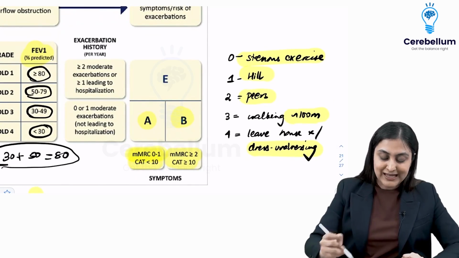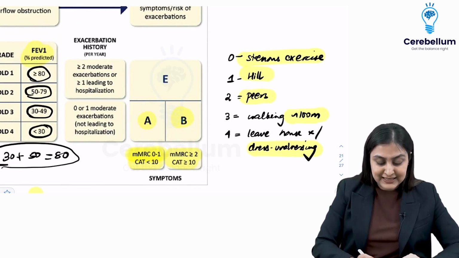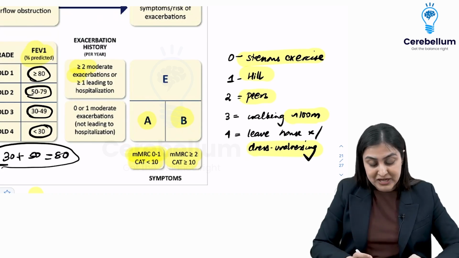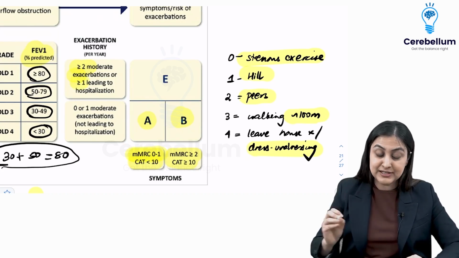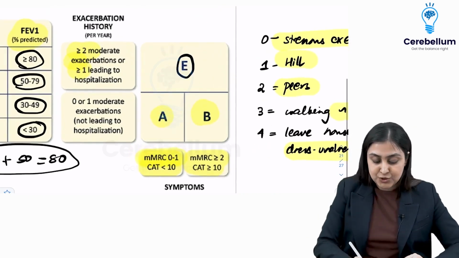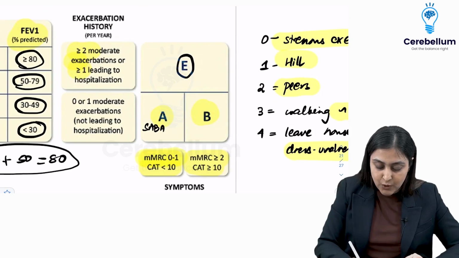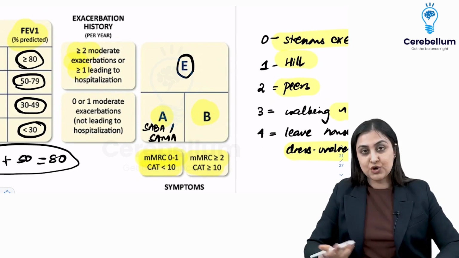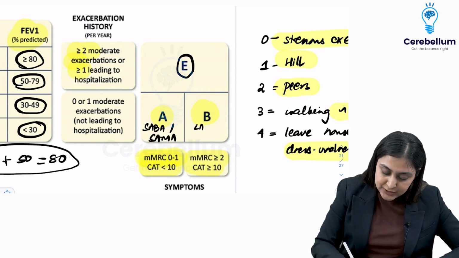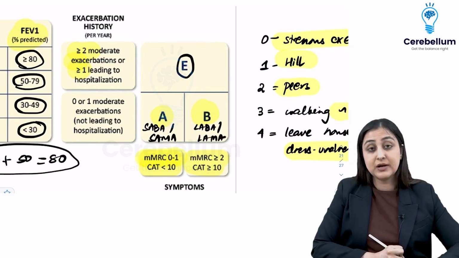Coming back, so A and B are sorted. E is for exacerbation. When you have either two or more exacerbations or any one that leads to hospitalization, you are category E. Management: A is just SABA or SAMA. What is this? Short-acting beta agonist or short-acting anticholinergic. For B, you want to give LABA or LAMA, right? So formoterol comes in here.